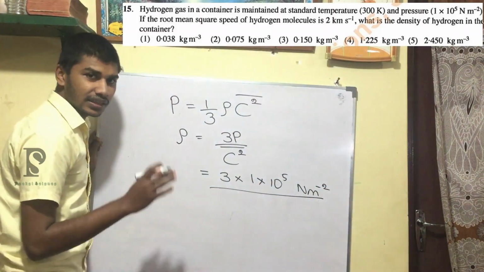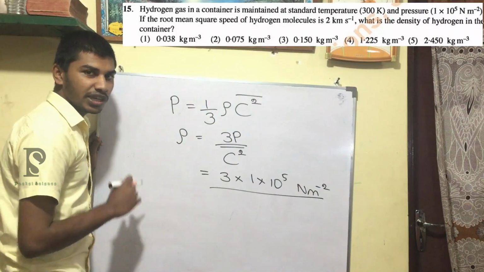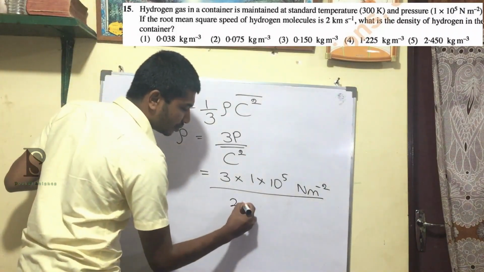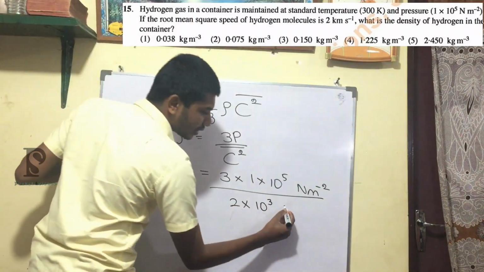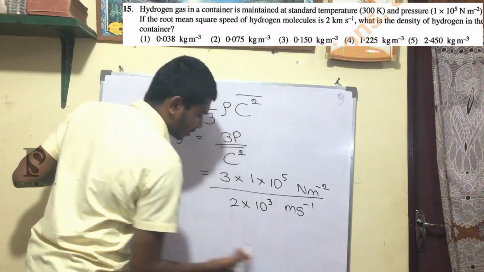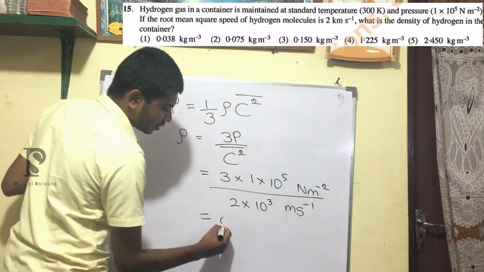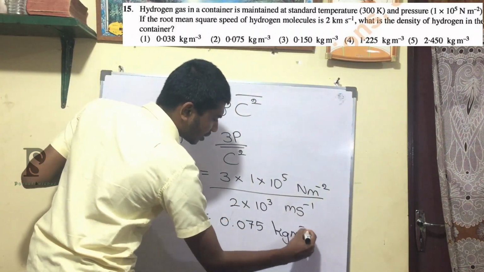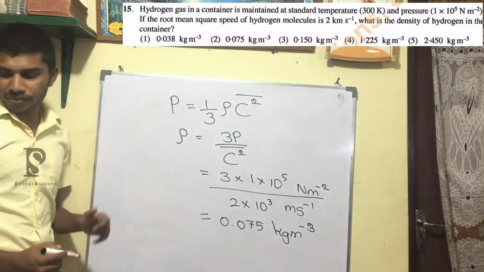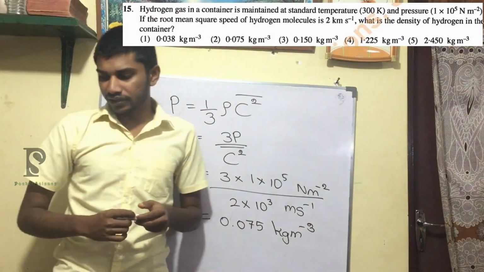you should consider that the data is given in kilometer per second, so we should change that into meter per second. So we should multiply by 1000, and it will be meter second minus 1. Right? So the answer will be 0.075 kilogram meter minus 3. So that will give you the second option as the correct one.